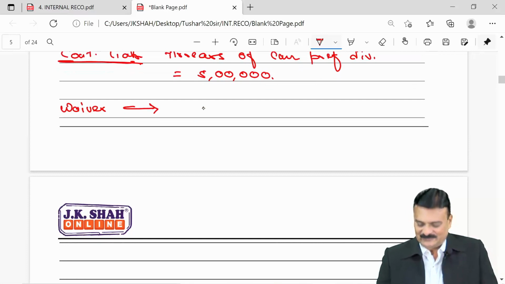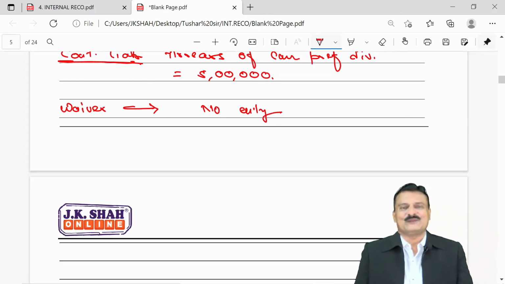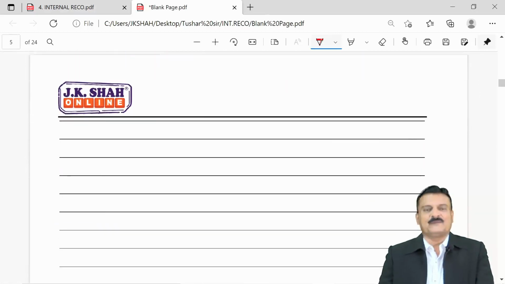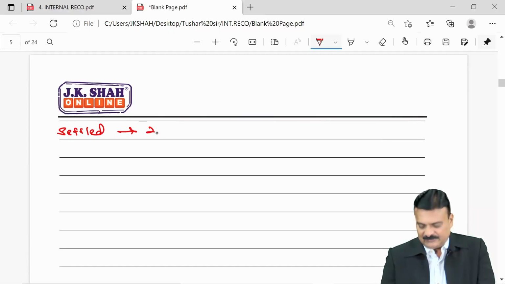That means there is no journal entry for this. So waiver of a contingent liability, there will not be any journal entry.